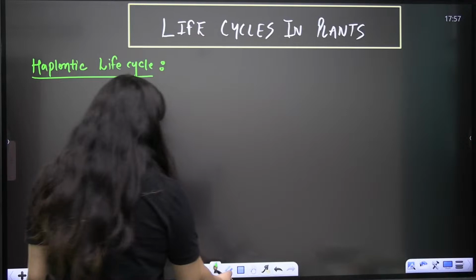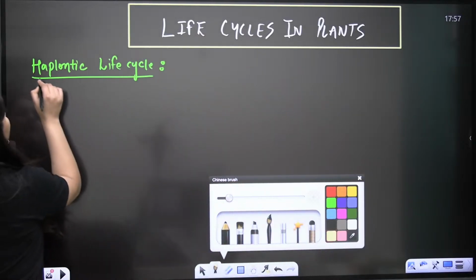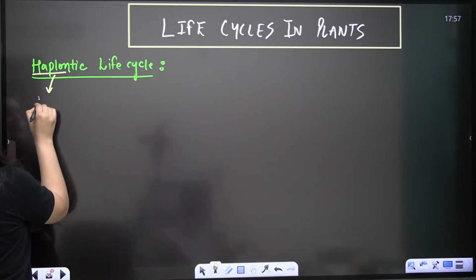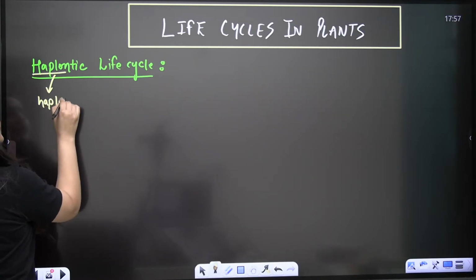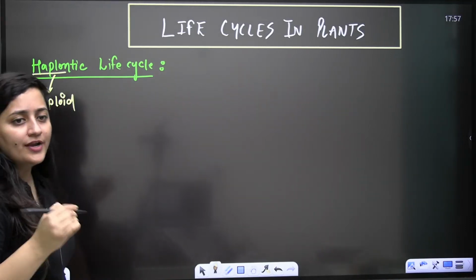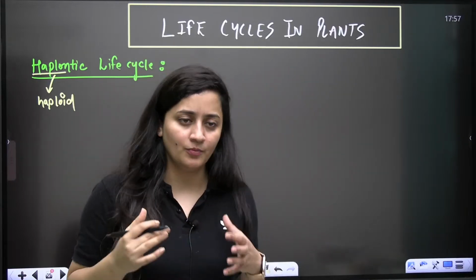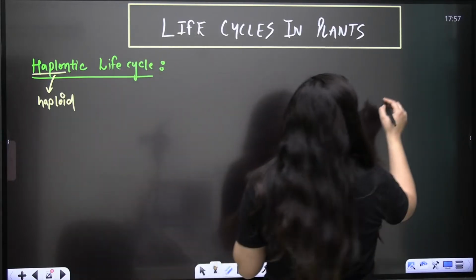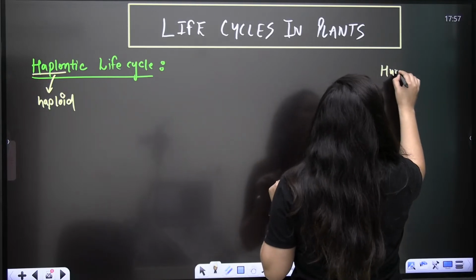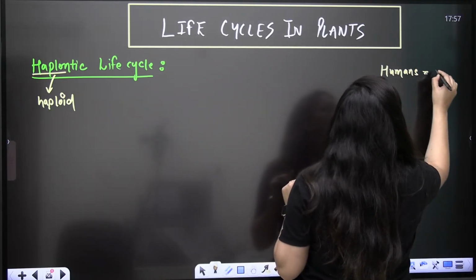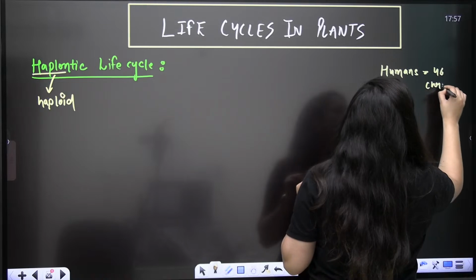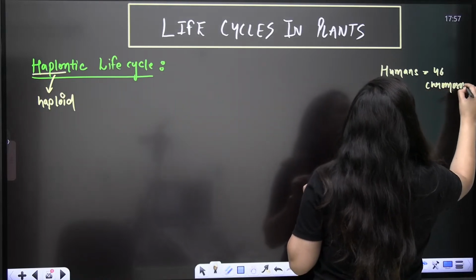Now Haplontic, the word haplo means haploid. Here you are talking about the haploid organisms. I'll give you a very simple example. Let's consider the example of human beings. In the case of human beings, how many chromosomes do we have? We have 46 chromosomes.